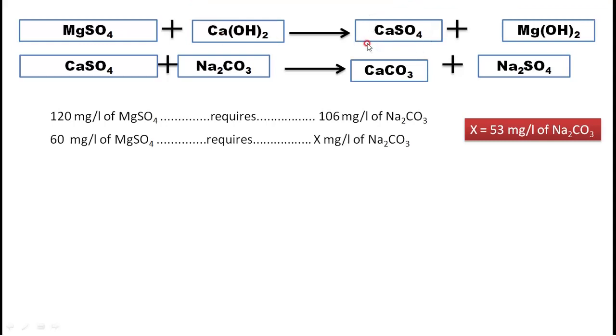We have one more form, permanent hardness. To remove this permanent hardness we require soda. Indirectly, to remove MgSO4 completely we require lime and soda both.